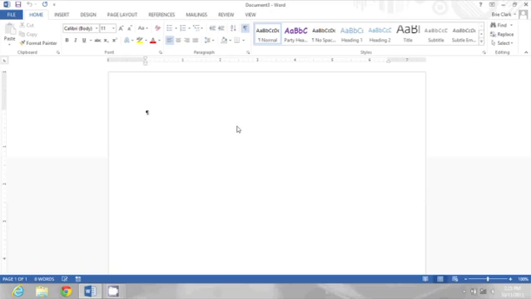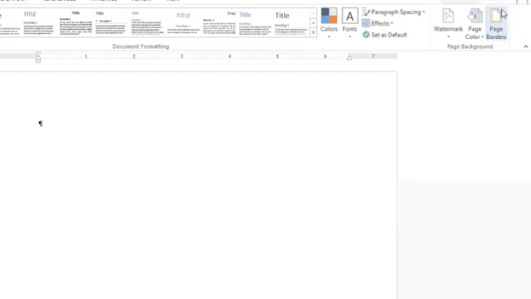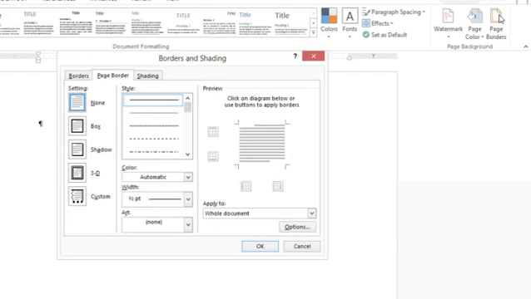In this new blank document, I'm going to start by going to the Design tab. And here, under Page Background, I'll click Page Borders. Notice under Page Borders that I could do a standard box border, or I have an option for art.